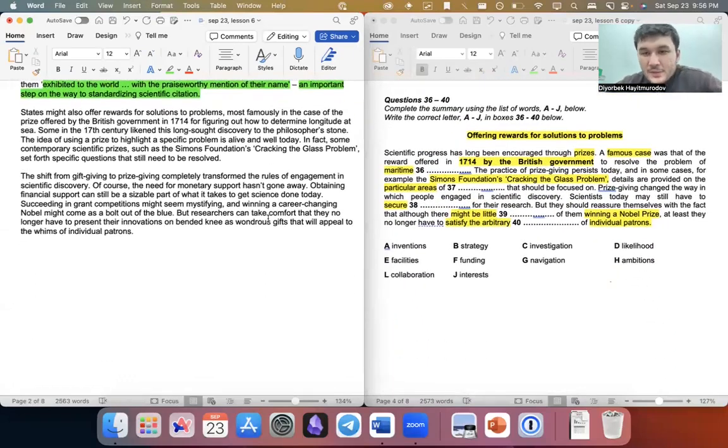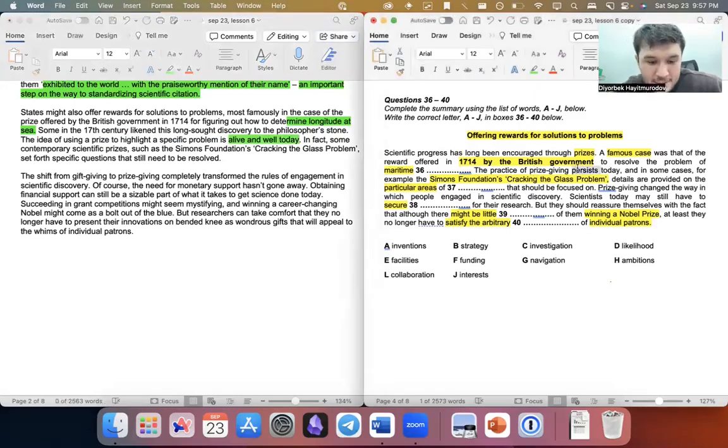All right, the last two paragraphs contain the answers for question 36. Let's go. States might also offer rewards for solutions to problems. Okay, governments, most famously in the case of the prize offered by the British government for figuring out how to determine longitude at sea. How do you determine longitude at sea? So that was something they asked for a solution to. Some in the 17th century likened this long-sought discovery to the philosopher's stone. The idea of using a prize to highlight a specific problem is alive and well today. Even today, it exists. Alive today means persists.